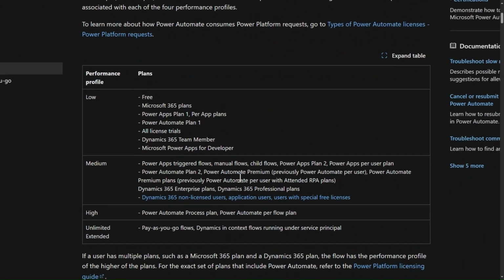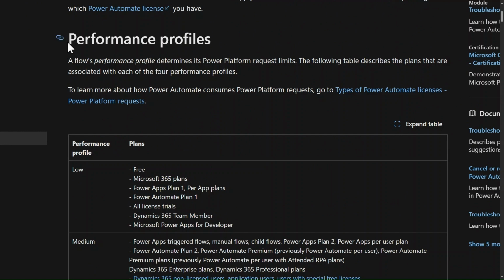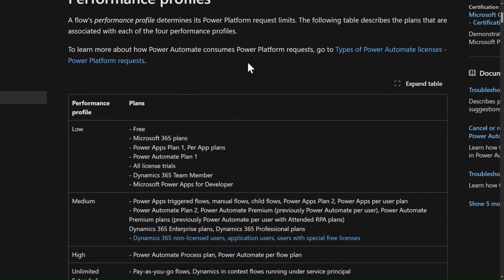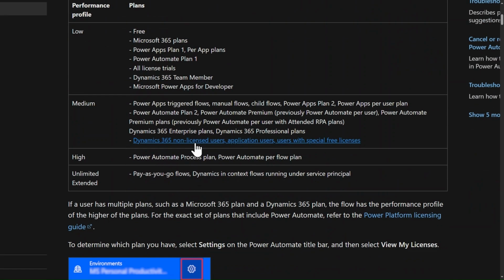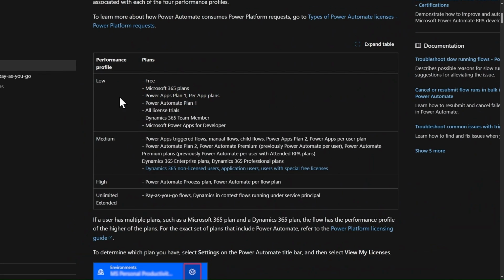Before understanding that point, you need to understand the performance profiles in Power Automate and which type of Power Automate license you are assigned. There are different profiles: first one is low, second is medium, third is high, and fourth is unlimited extended. In low you get free access, Microsoft 365 plan, Power Apps plan, Power Automate plan, all licenses trial, Dynamics 365 team member. If you have any one of these licenses, you come under the low performance profile.